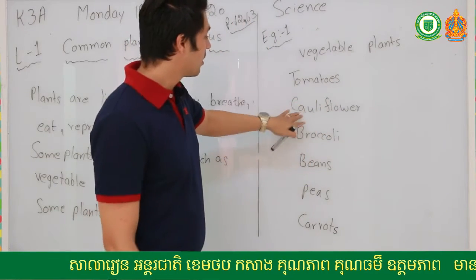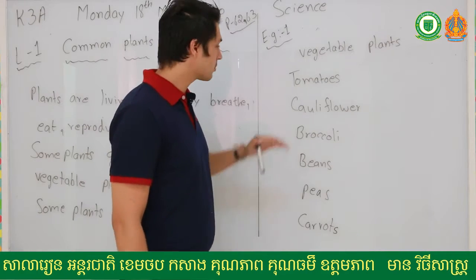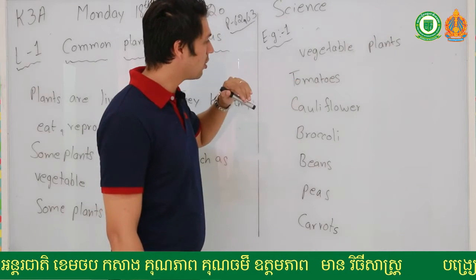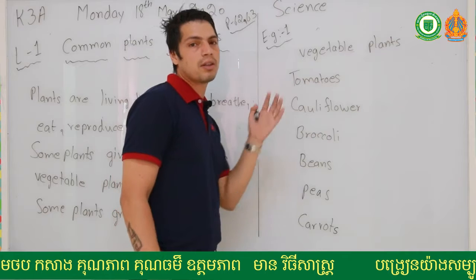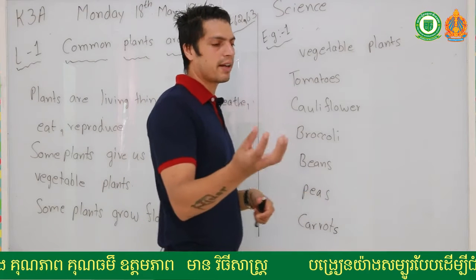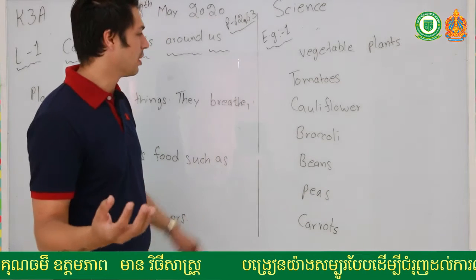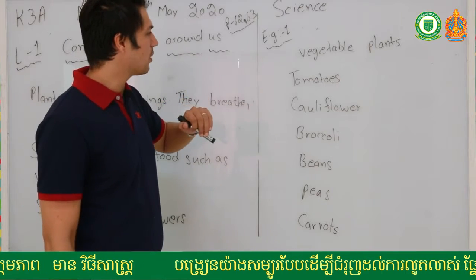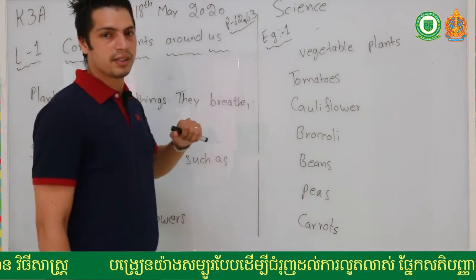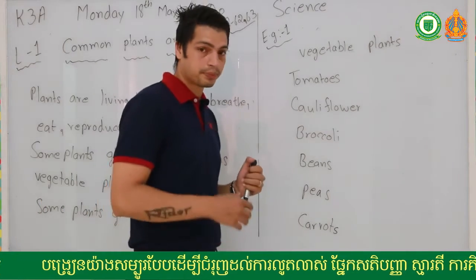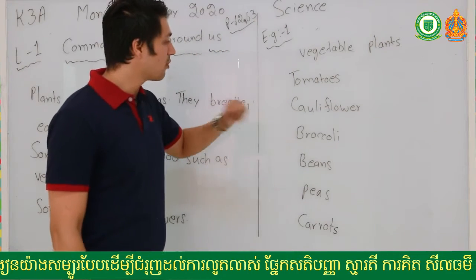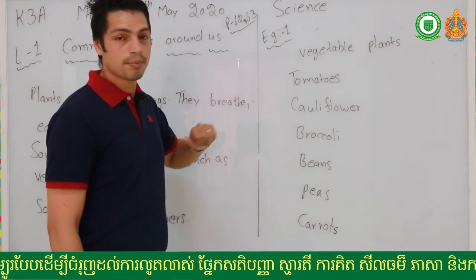Okay, cauliflower. So you are familiar with tomatoes? What is the color of tomatoes? Red, like a red vegetable. Okay, so tomatoes grow on plants. Cauliflower also grows on plants.